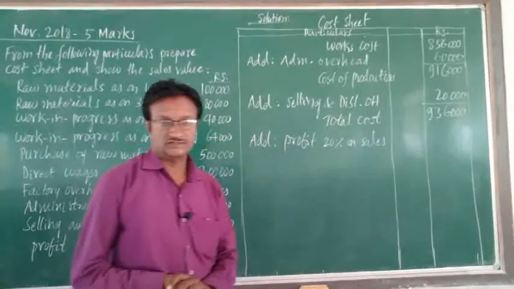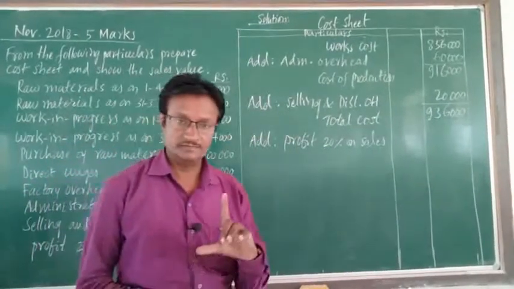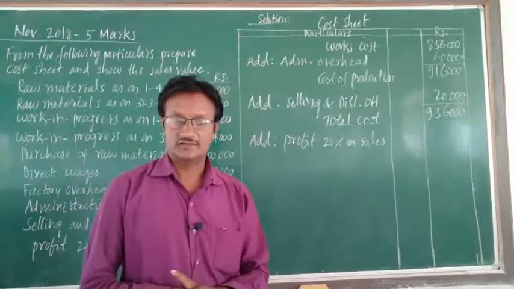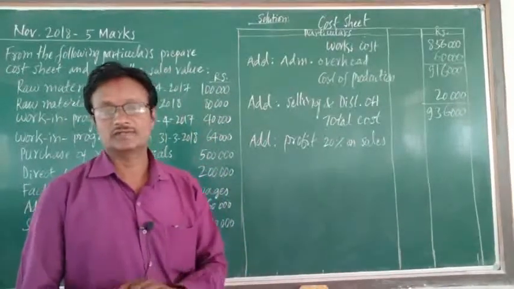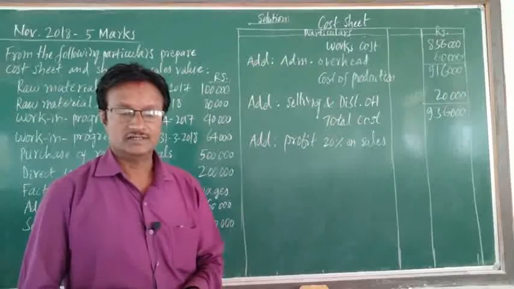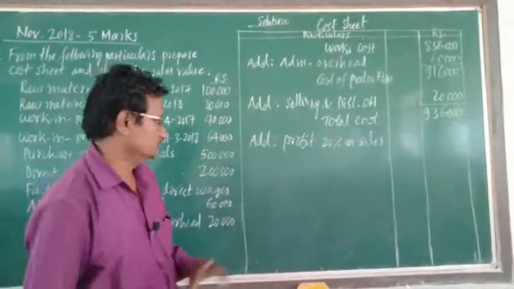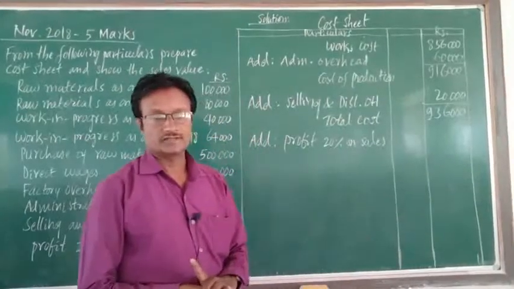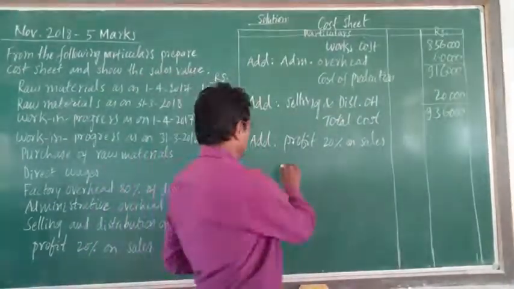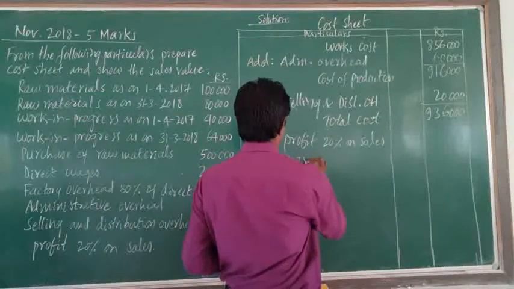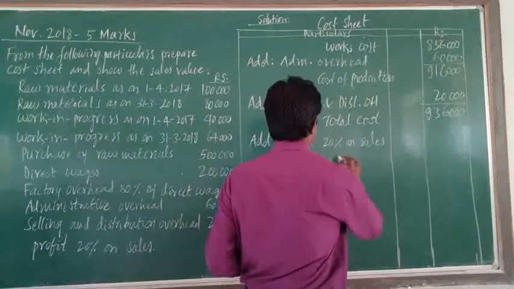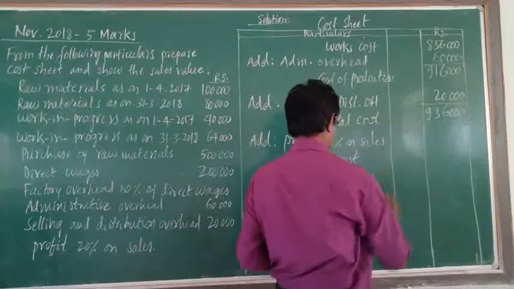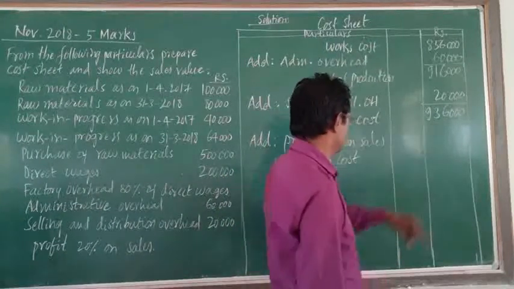The relation of profit percentage between sales and cost, you have already studied previously. So 20% on sales is equal to 25% on cost.